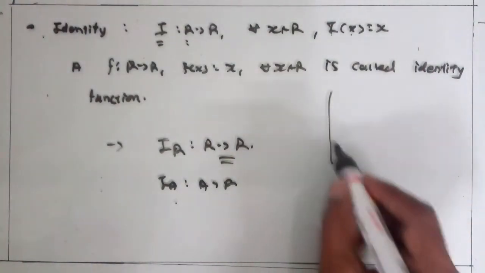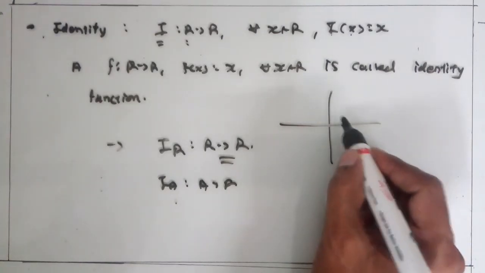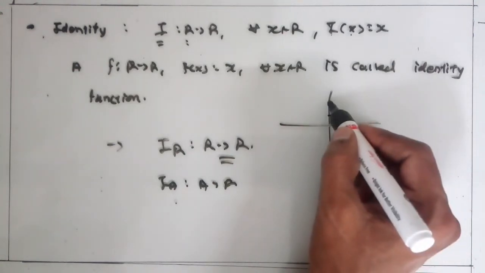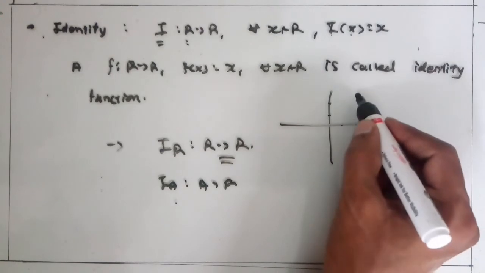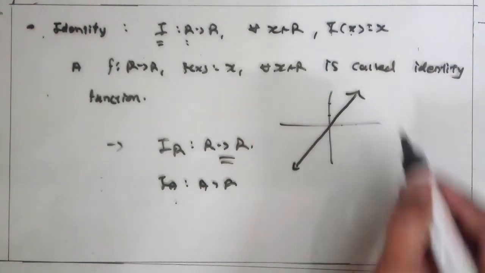Now the graph of the identity function. For x equal to 1, we get 1. For x equal to 2, we get f(2) equal to 2. So this type of graph we get for the identity function. Clear?